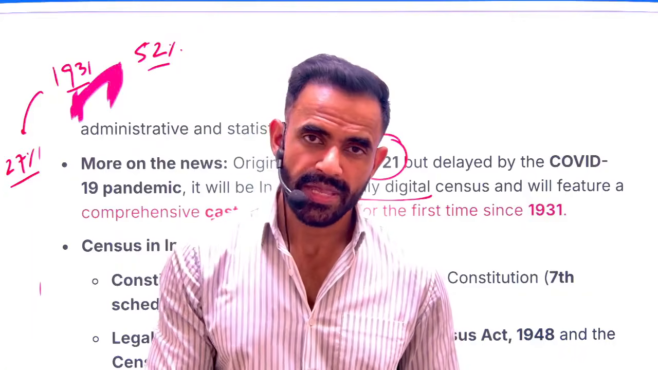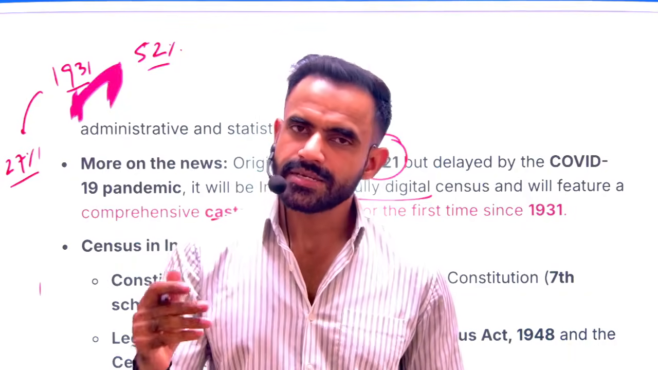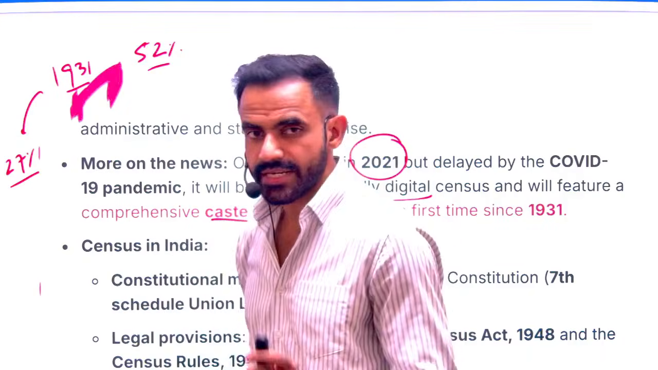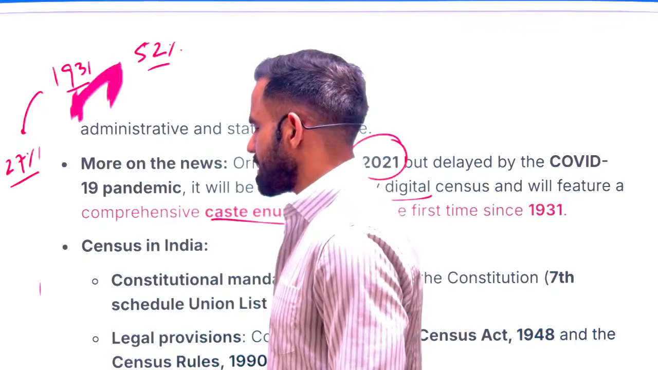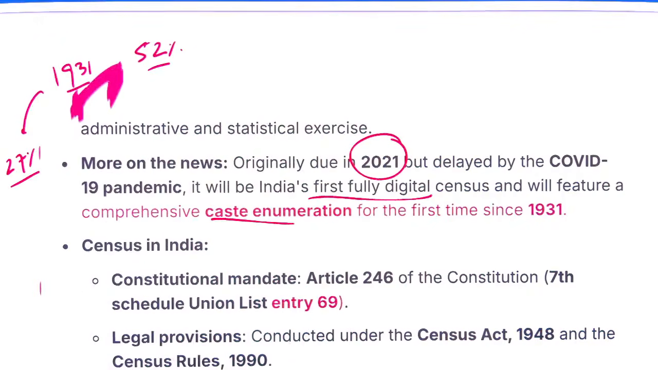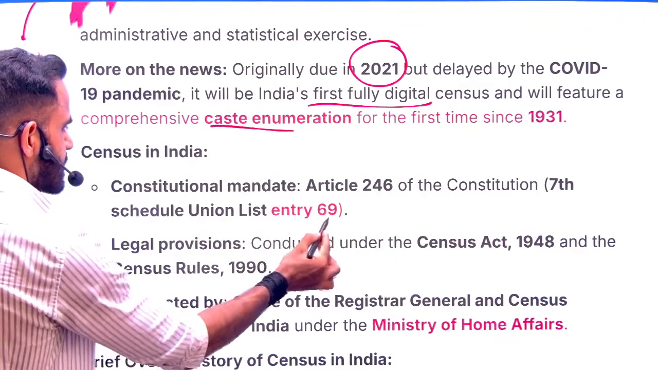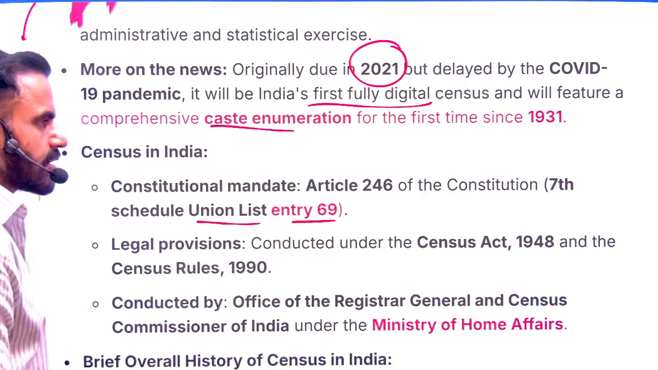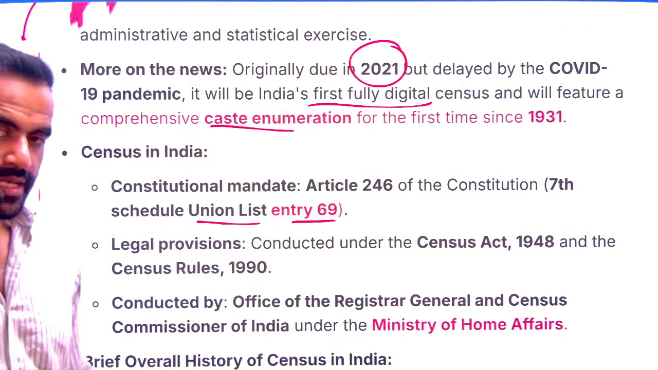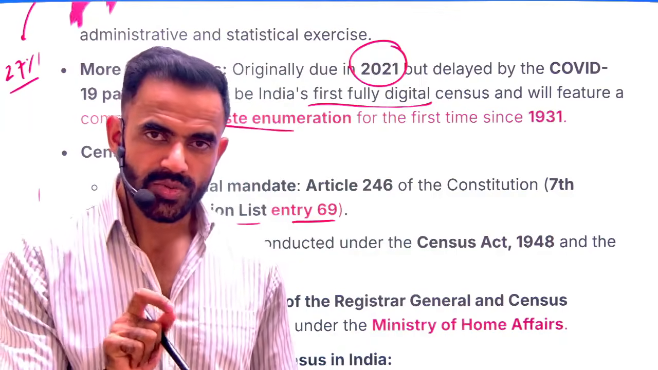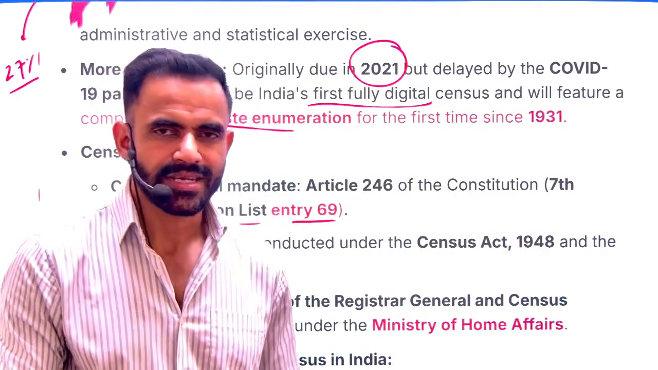The examiner can set a trap here, and you need to remember that data was collected in 1941, but that was not released. Caste data I am talking about. Of course, the rest of the data is always collected. So this is something which you need to keep in mind. Okay. Now, basically it is in entry 69 of the Union List. That simply means the central government can conduct the census. State governments can conduct a survey, but not the census. The term is quite important here. The examiner can simply set a trap here.